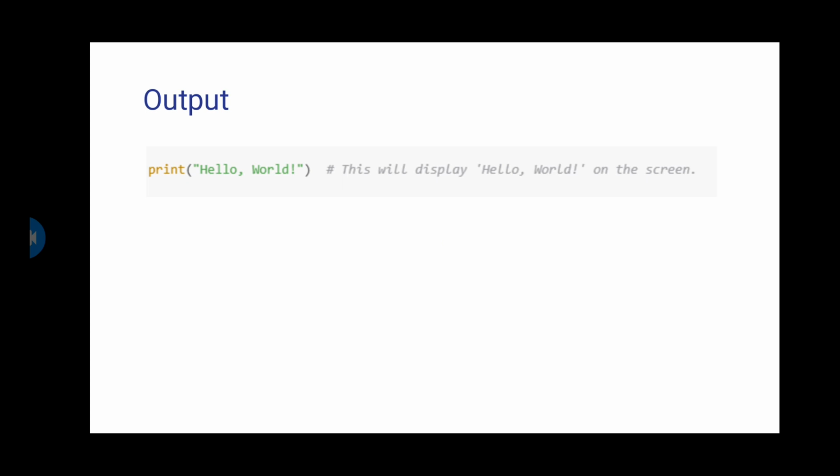If I want to print hello Khaled, I'm going to write print hello Khaled, not hello world. So anything I want to print or make the computer output on the screen is going to be written inside print.